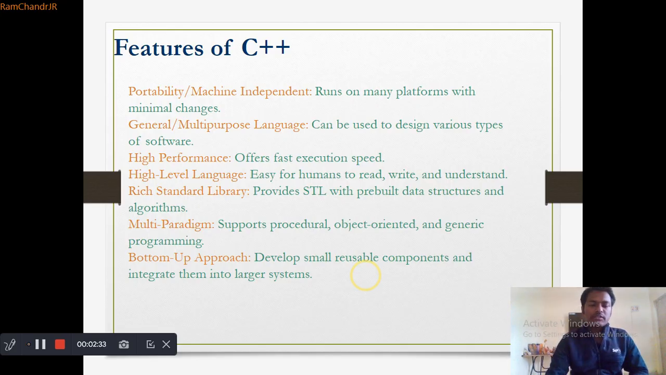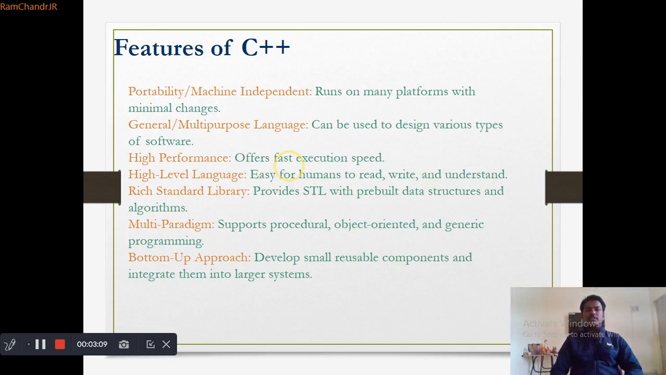And coming to the next feature, it is a general purpose and multi-purpose language. That means C++ language can be used to write different kinds of software, and different kinds of applications we can develop using C++. And it is a high performance language. That means it provides faster execution when compared to other languages like .NET and Java, Android.